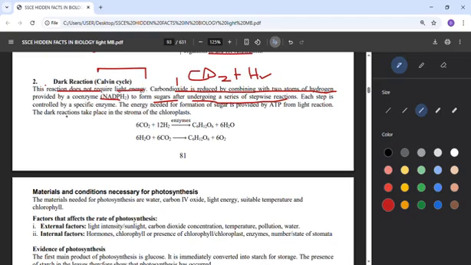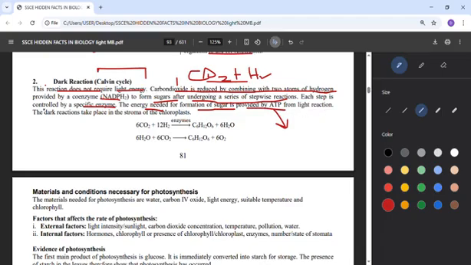Each step is controlled by a specific enzyme. The energy needed for formation of sugar is provided by ATP. Remember that ATP has been formed in the light phase, so that energy that is needed will be used for this dark phase.